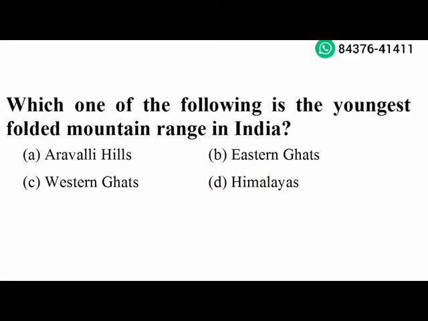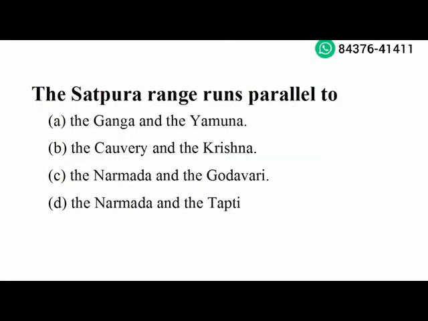Next question. Which one of the following is the youngest folded mountain range in India? Himalayas. Option D is the right answer. Next question. The Satpura ranges run parallel to the Narmada and the Tapti. Option D is the right answer.